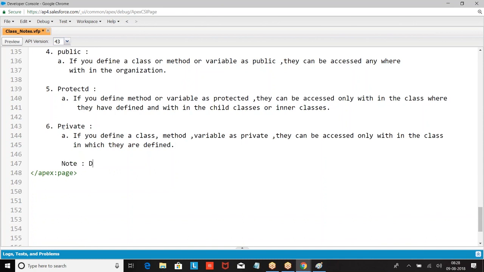Note: the default access modifier is private. If we don't define anything, by default it is taken as private.